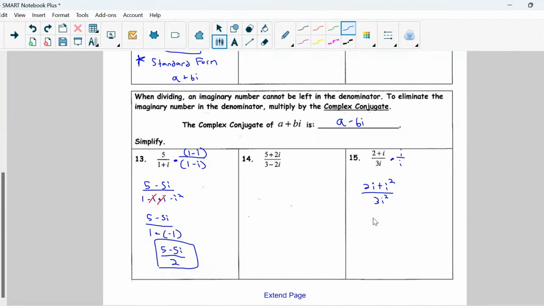Okay, let's go ahead and simplify. 2i, not much we can do there as of now. i squared, remember we can just substitute a negative 1, all over 3 times i squared, which is just 3 times negative 1. Let's go ahead and simplify this. Okay, in our numerator here, remember, standard form is to write our real part first. So let's write this as negative 1 plus 2i, all over 3 times negative 1, which is just negative 3.